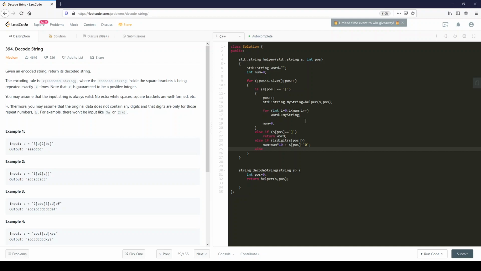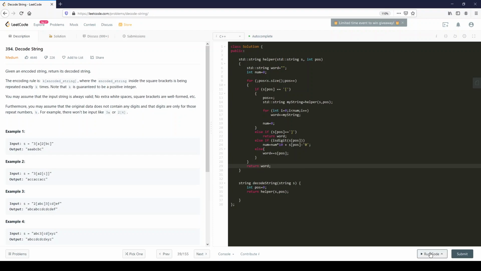Else, now if we actually encounter a character, then we could just do word plus equal s at pos. And at the end of all this, all we want to do is return the word.